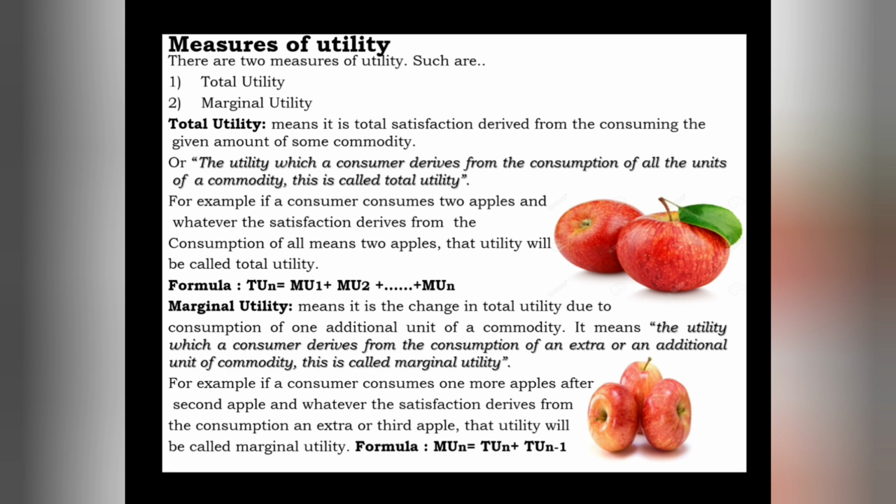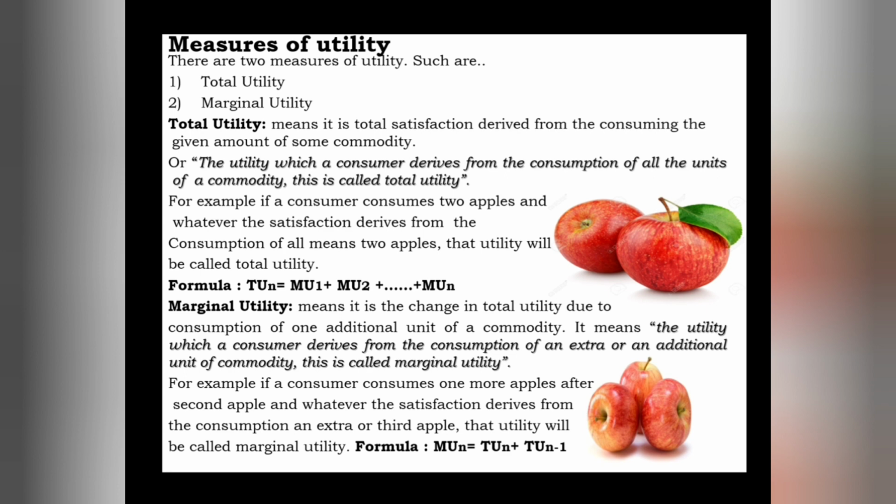mu2. So that is common now. That's why I have used mu n, meaning n number of apples. In our example we have only 2 apples now, that's why tu2 is equal to marginal utility of the first apple plus marginal utility of the second apple. If we add the marginal utility of the first and second apple, we get the total utility from 2 apples, or from both apples. This is what total utility is.